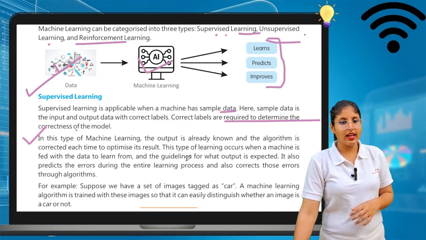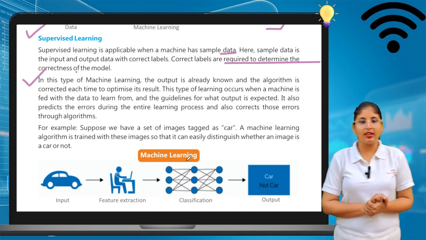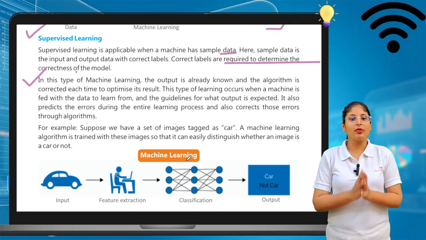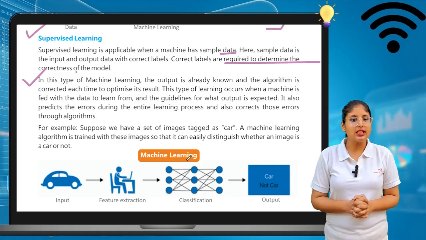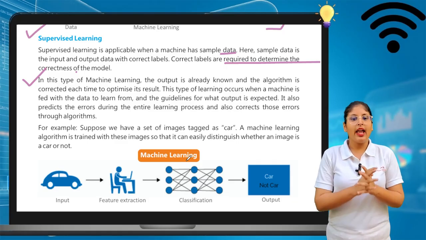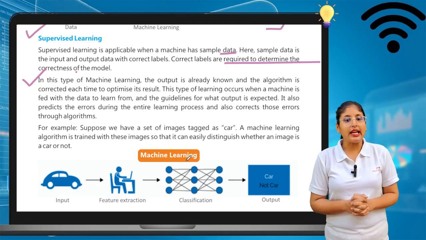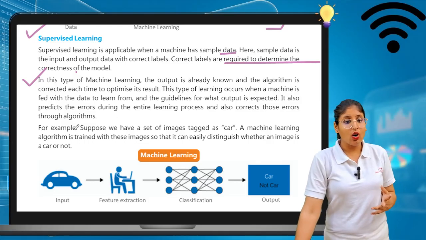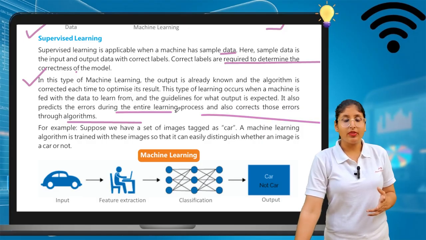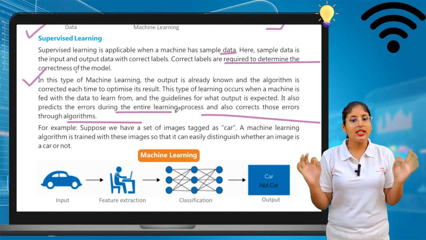So in this type of machine learning, the output is already known, and the algorithm is corrected each time to optimize a result. This type of learning occurs when a machine is fed with the data to learn from and the guideline for what output is expected. It also predicts the errors during the learning process and corrects those errors. Because they are supervised learning, they supervise everything.